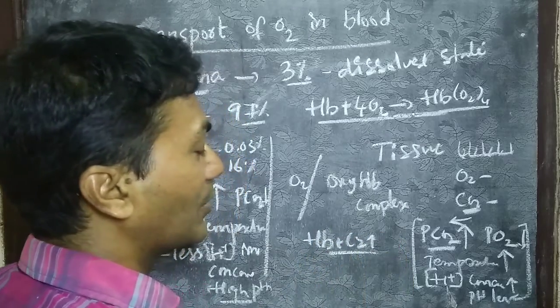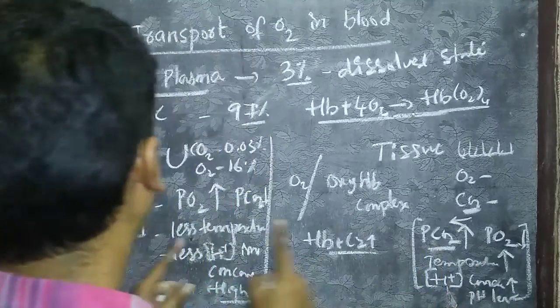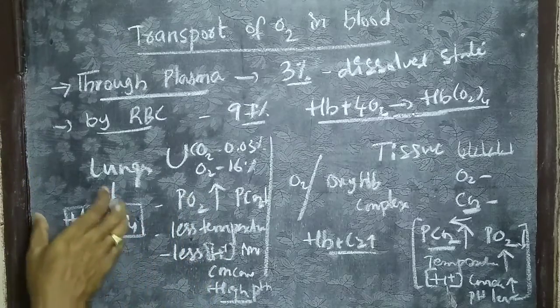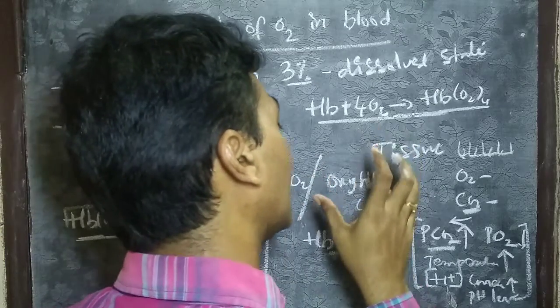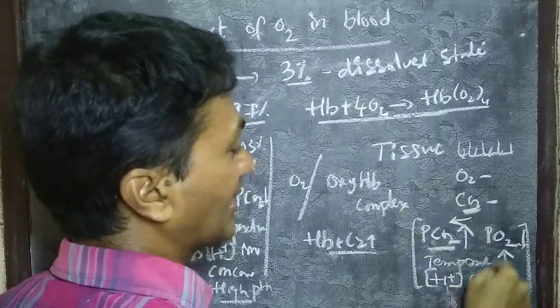So these are the favorable conditions for carbaminohemoglobin formation, and these are the favorable conditions for oxyhemoglobin formation. So oxyhemoglobin forms at the lungs, and the oxygen dissociation reaction takes place at tissue level because of these conditions.